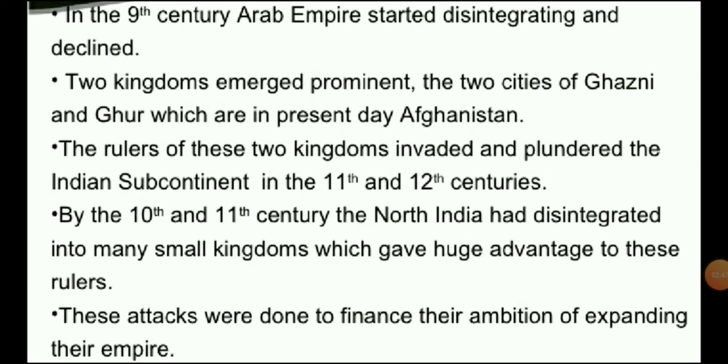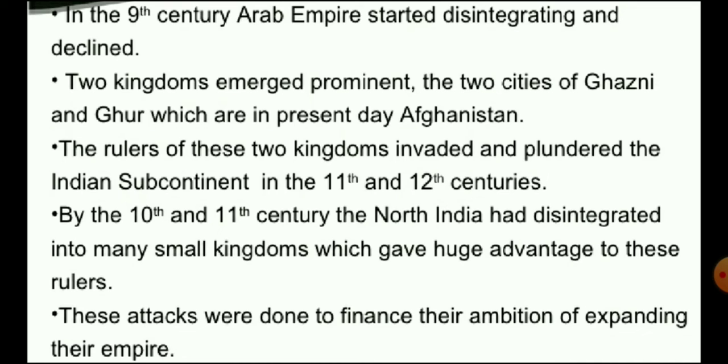Once again, I will tell you the changes in Central and West Asia and in India. In the 9th century, the Arab Empire started disintegrating and declined. And two kingdoms emerged prominent. The two cities of Ghazni and Ghor, which are in present day Afghanistan.